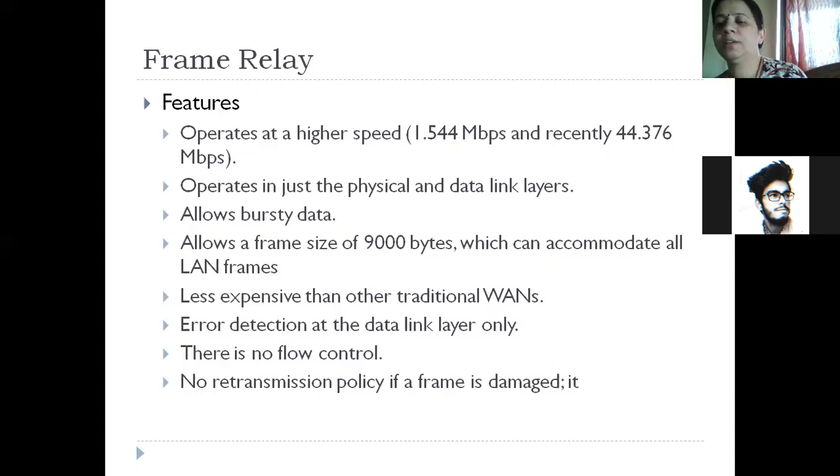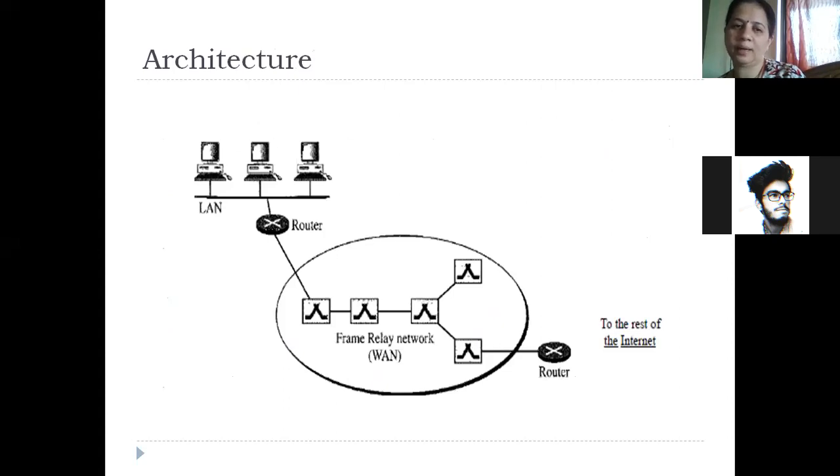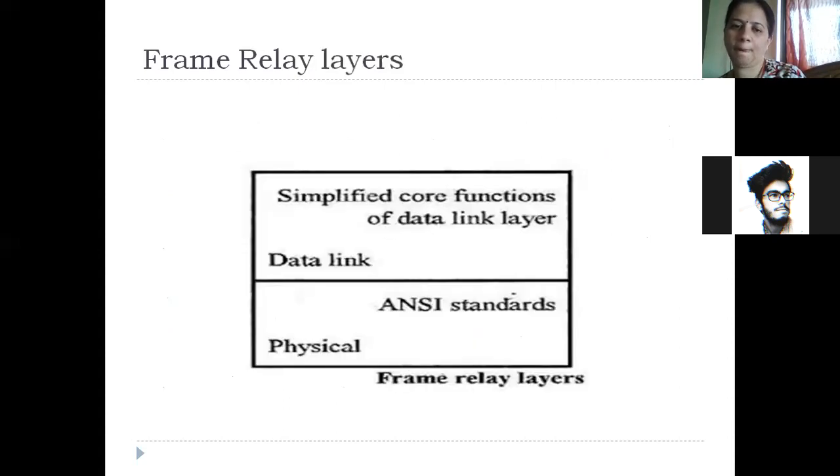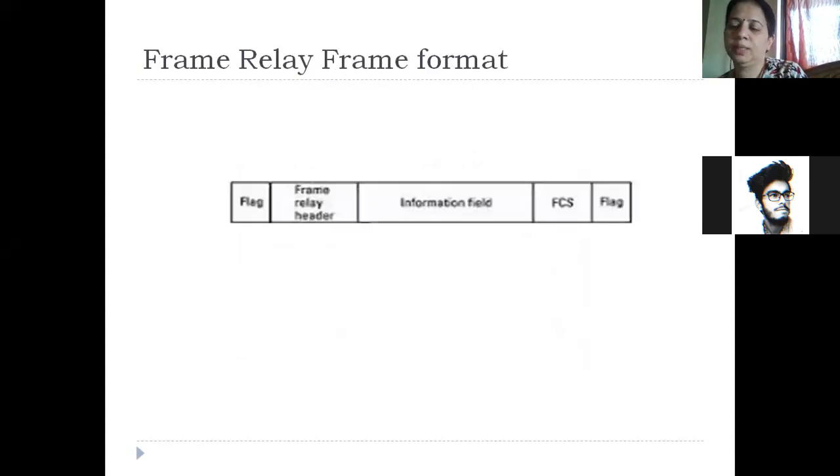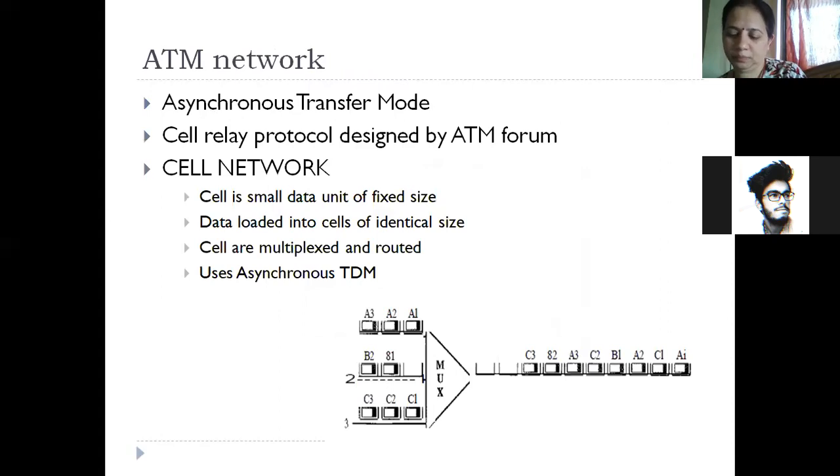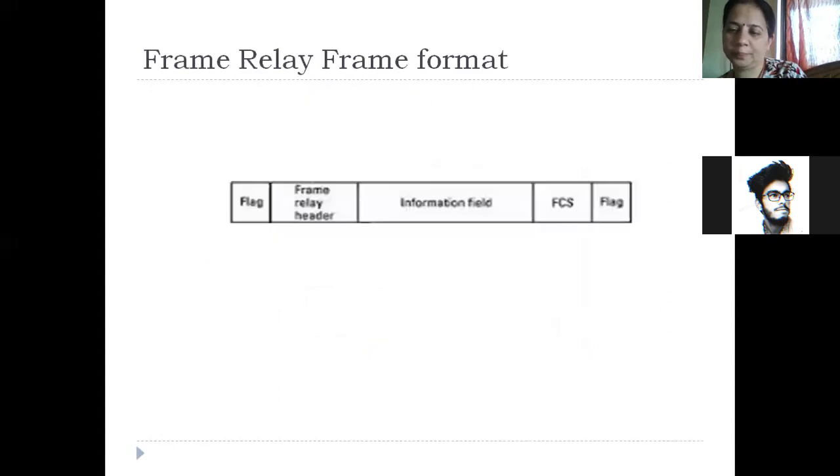Frame relay is a service for transmitting data over long distances, and these are its features. Frame relay has this kind of architecture, and these are the layers of frame relay: only two layers, the physical layer and the data link layer. Very basic functions are happening using frame relay, and that is why it is very fast. Not much time is spent on too many complicated protocols or algorithms. This is the frame format, and these are the fields of the frame.